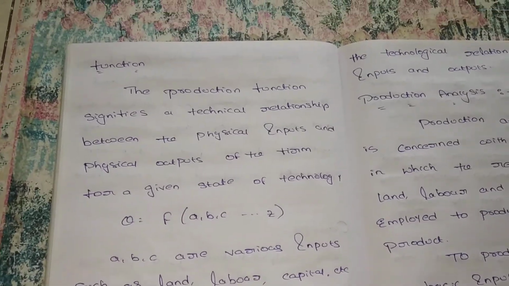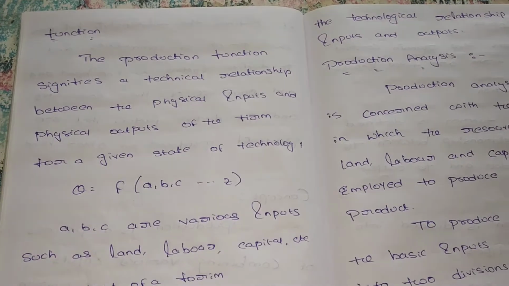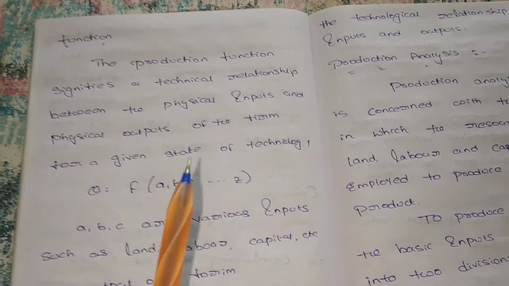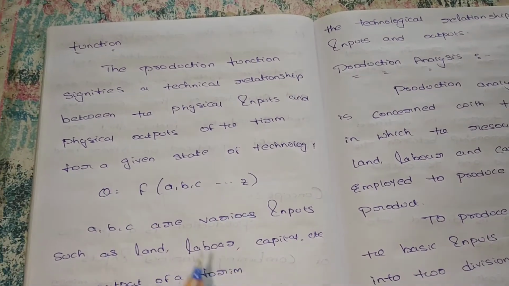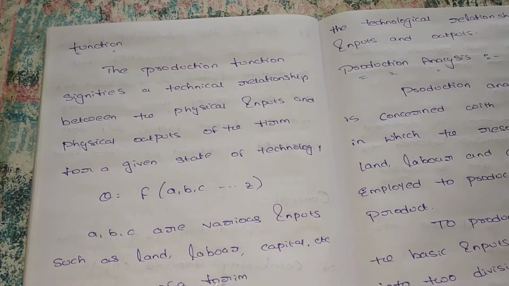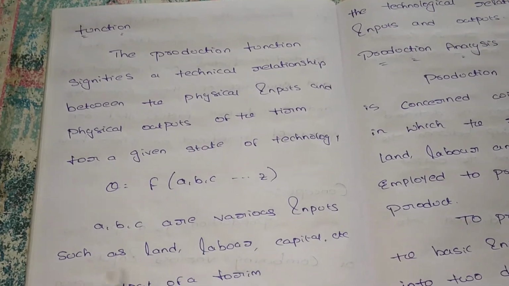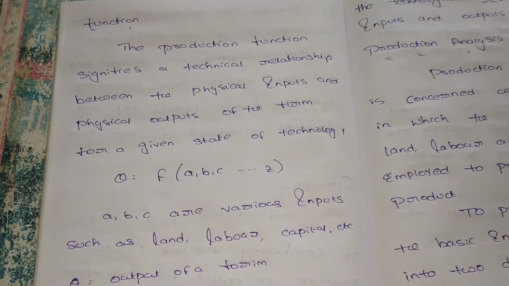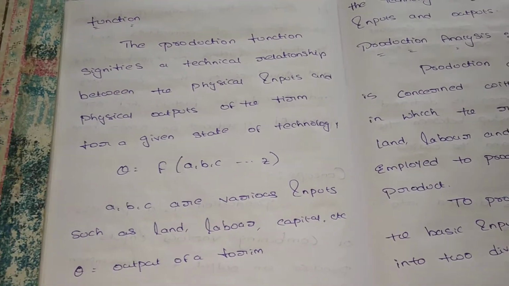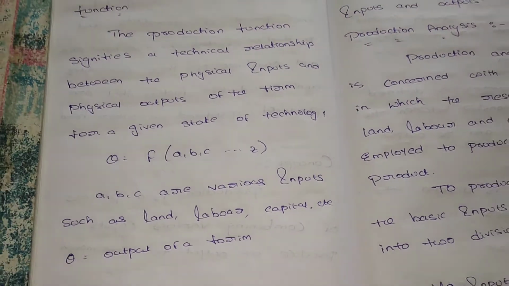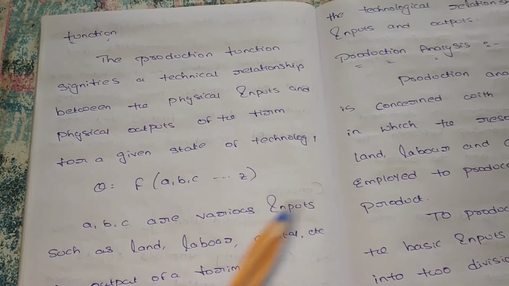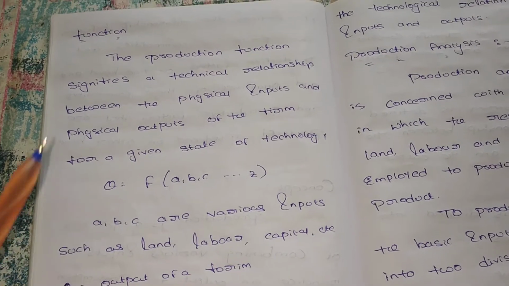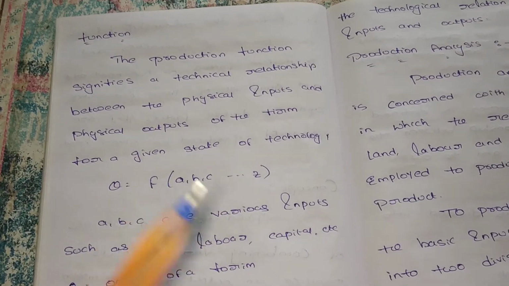What is the production function? The production function signifies a technical relationship between the physical inputs and physical outputs. What are the physical inputs? Here we are considering land, labor, and capital. For example, we want to produce some goods. For those goods, how much land is required, how much labor is required, how much capital is required, and how much output we get. Based on all these factors, we get some output. So we want to calculate the relationship between the inputs and outputs. We can say there is a production function.